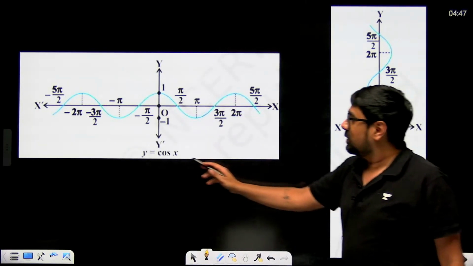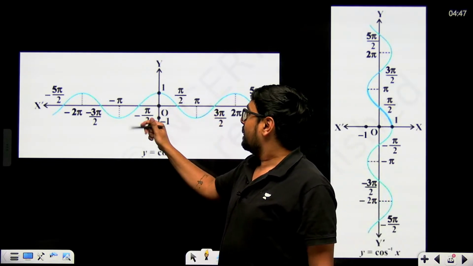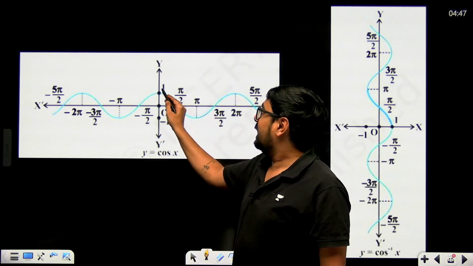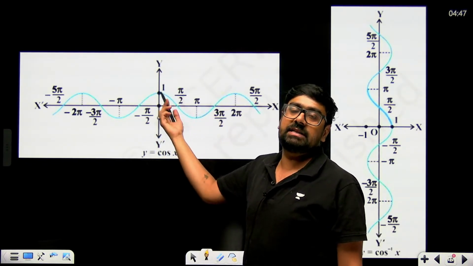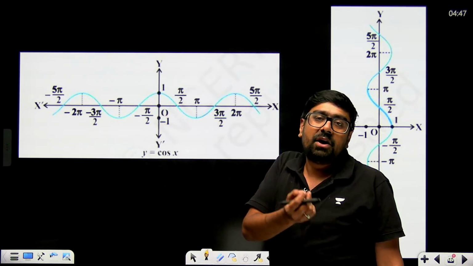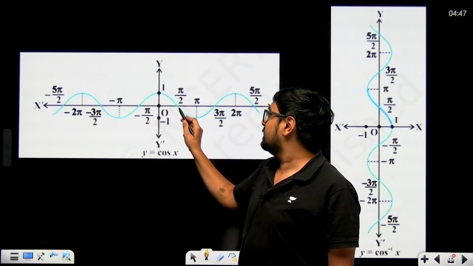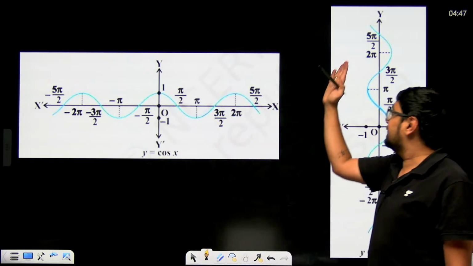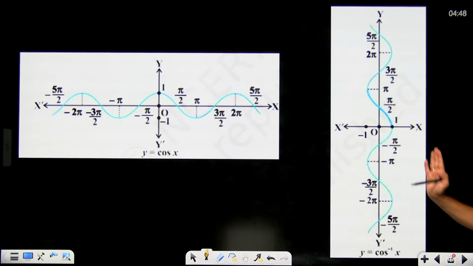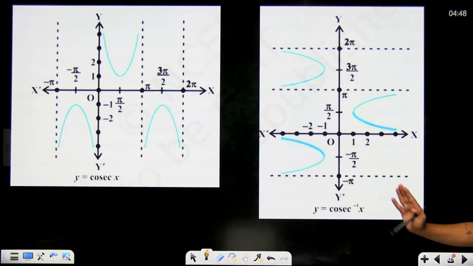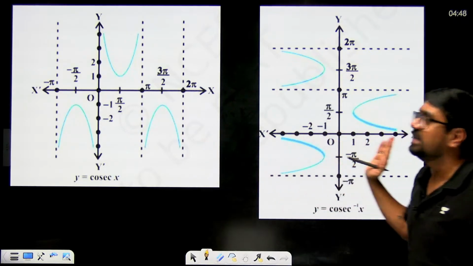For cos inverse, the cos x graph, if you remember, right? Minus pi, pi, it will be 1 at 0. Just simply remember like this: cos is 1 when theta is 0. Cos 0 is equal to 1. So it will be like this. It will keep going on like this. And this only you have to invert. This is from your NCERT only. So just go through your NCERT and please revise these graphs.